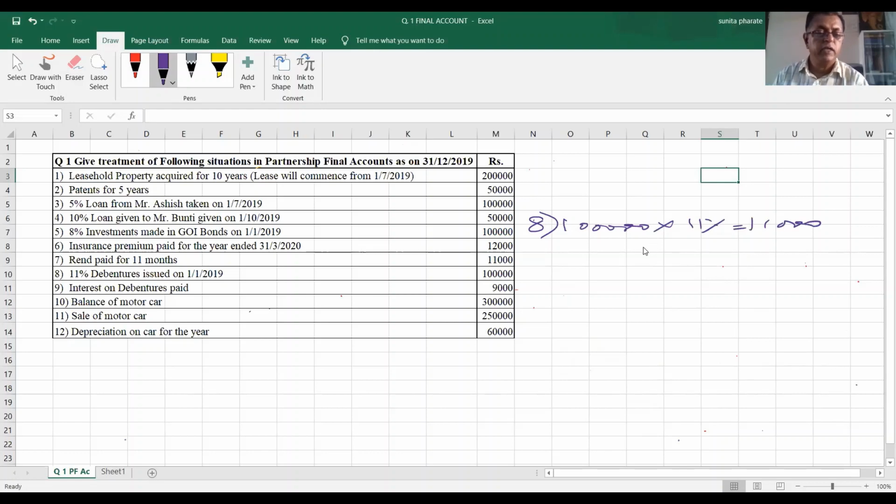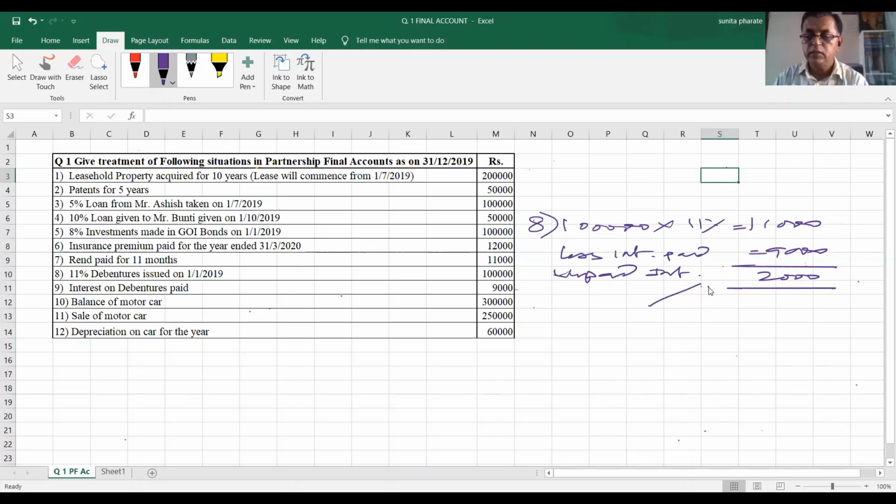Next item is given: interest on debentures paid, that is 9,000 rupees. It means 2,000 rupees is your unpaid interest. And this unpaid interest, we have to show as an adjustment.